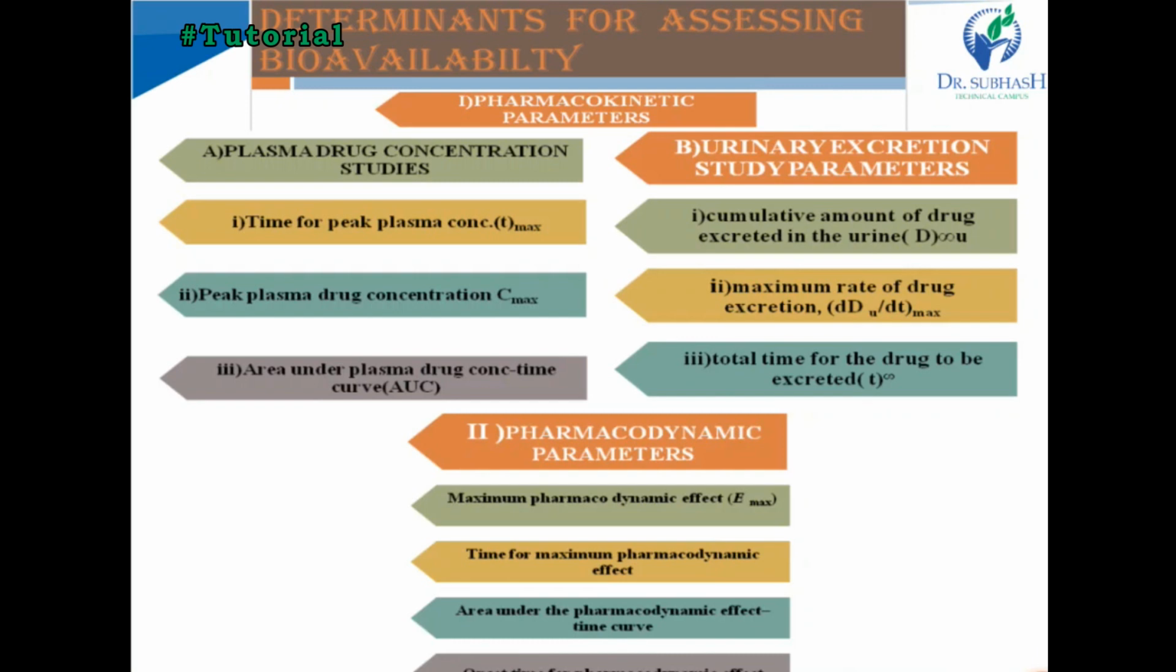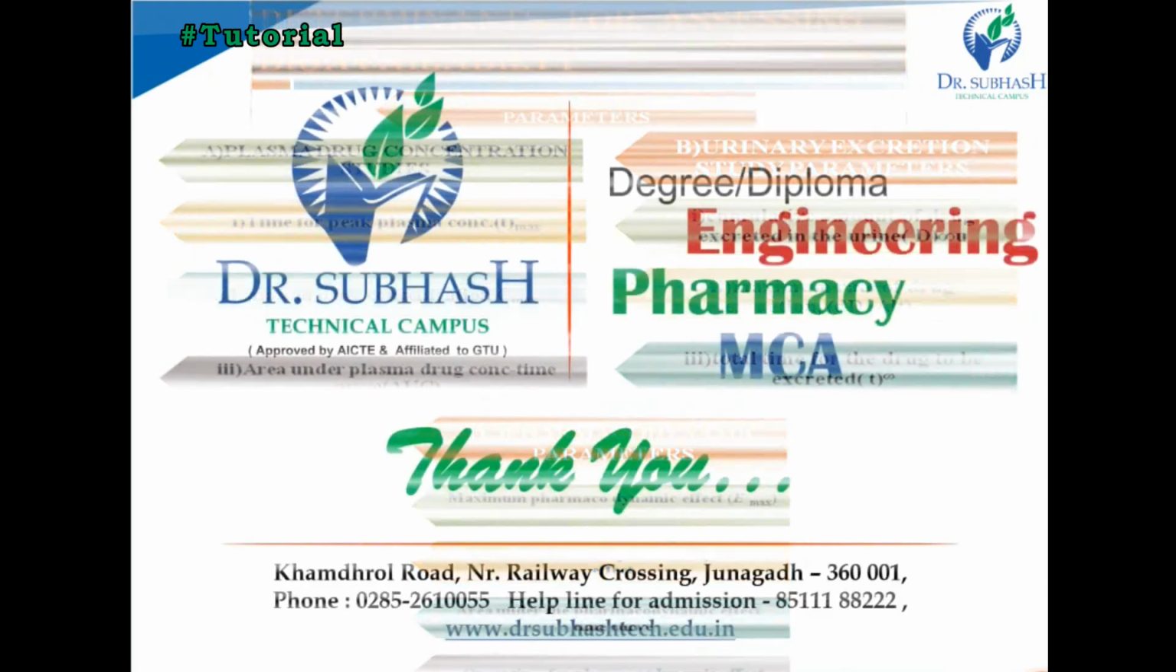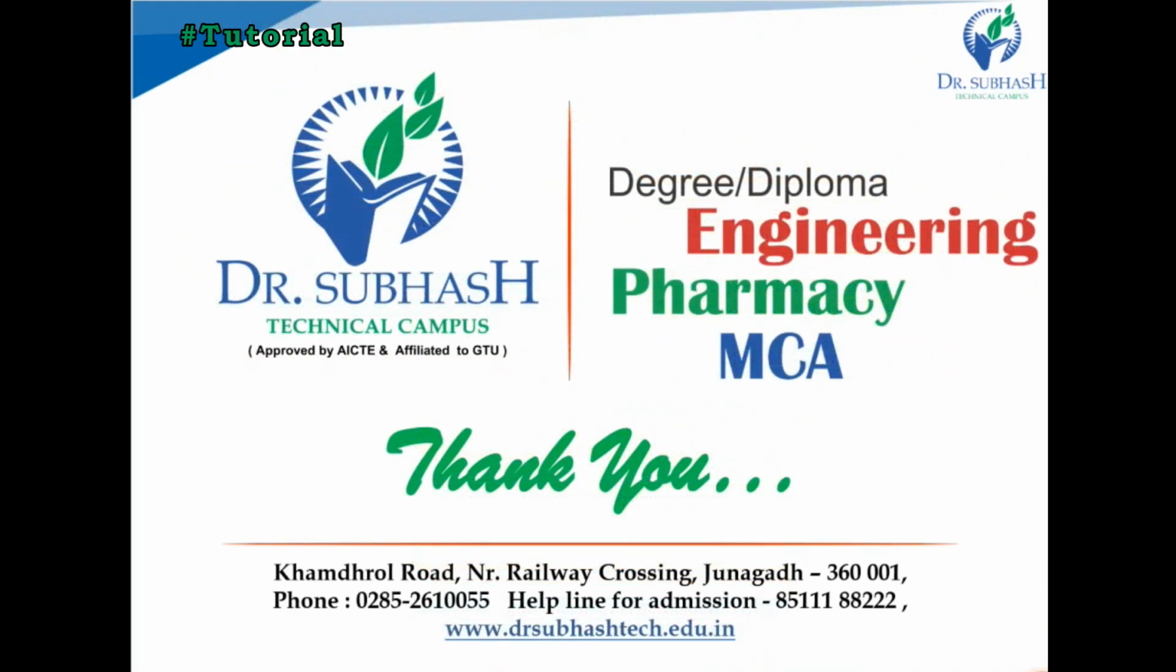We can find the AUC by various methods. The trapezoidal method is the most widely used to determine the AUC, other than cut and weigh and planimeter methods. Next, similarly for urinary excretion studies, we can get the data, and there are also pharmacodynamic parameters. In that also we can find the maximum pharmacodynamic response and the time for maximum pharmacodynamic response.